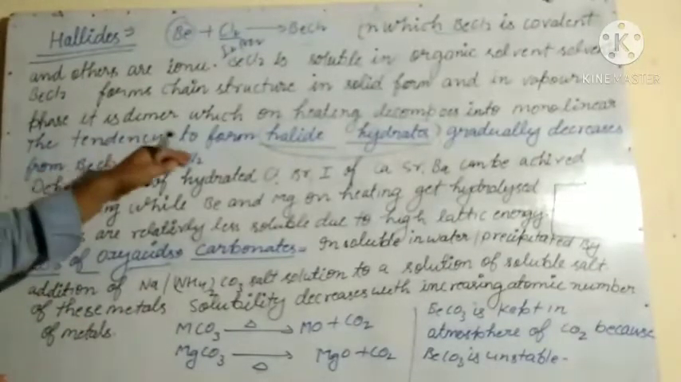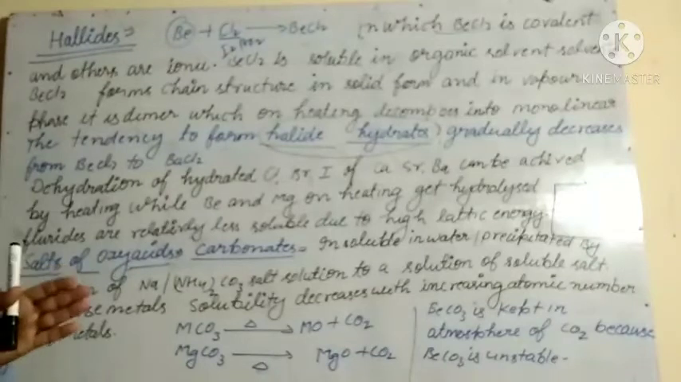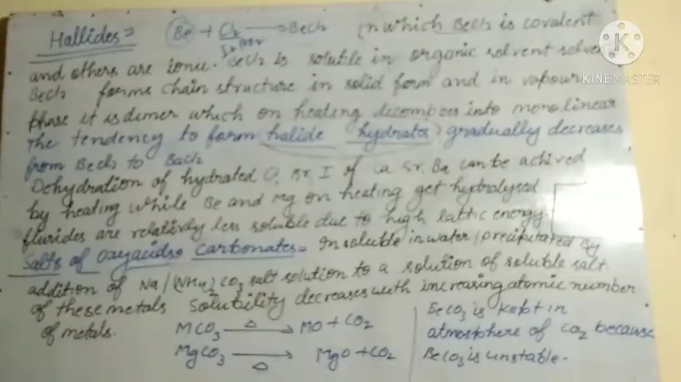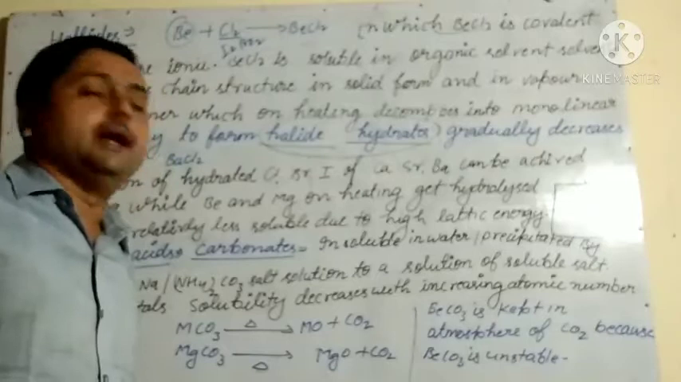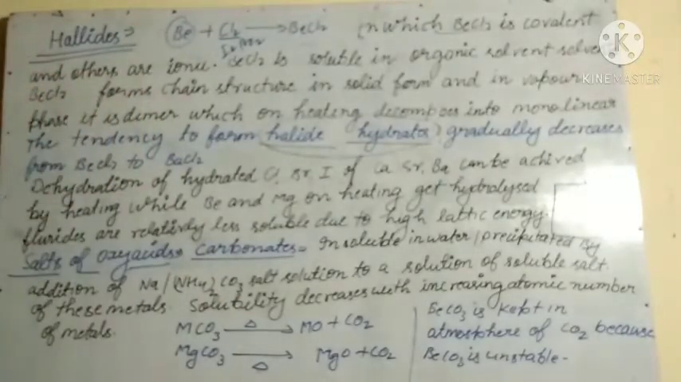The tendency of formation of hydrates decreases down the group. On dehydration, we get the dehydrated chloride, bromide and iodide of calcium, strontium and barium. But if we heat the beryllium and magnesium halides, they get hydrolyzed. Fluorides are relatively less soluble due to high lattice energy.